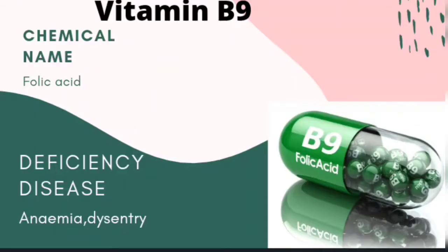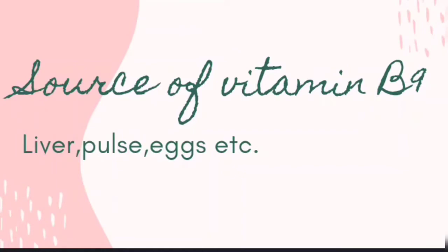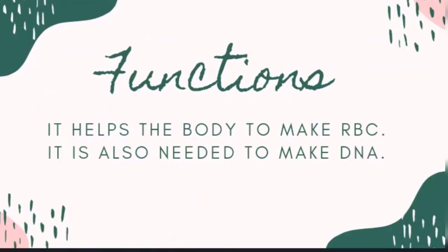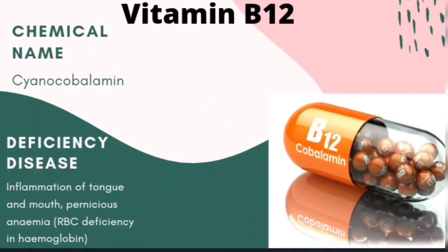So the next vitamin is vitamin B9. The chemical name of vitamin B9 is folic acid. The deficiency disease: it causes anemia and dysentery. Sources of vitamin B9 are liver, peas and eggs, etc. Now the functions of it. It helps the body to make RBC. It is also needed to make DNA.